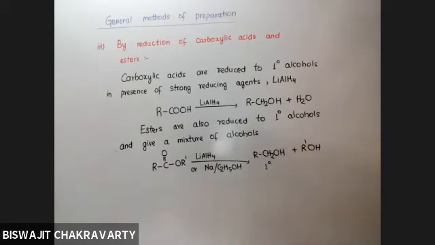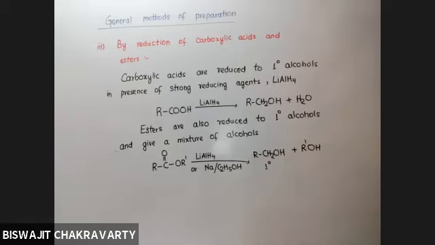So lithium aluminum hydride, remember, is a very, very important reducing agent, and almost whenever you carry out reduction, lithium aluminum hydride is used. But it is very expensive, so it is used in very, very small amounts. But while writing, obviously, you need not worry about it because nothing is coming out of your pocket. And therefore, we can use lithium aluminum hydride as a reducing agent in almost all different types of reduction.